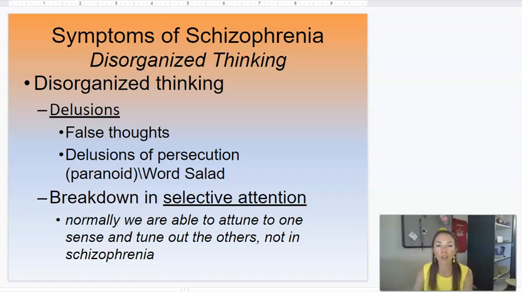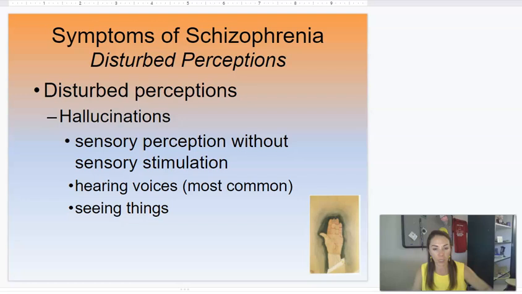All right, another symptom of schizophrenia is hallucination. Again, going back to sensation and perception, a hallucination is something that you perceive that doesn't have stimulation, right?